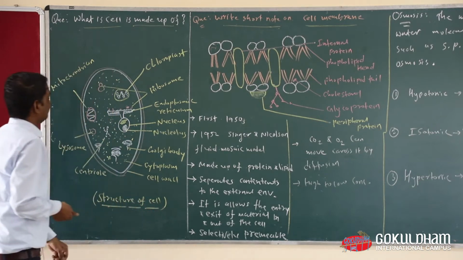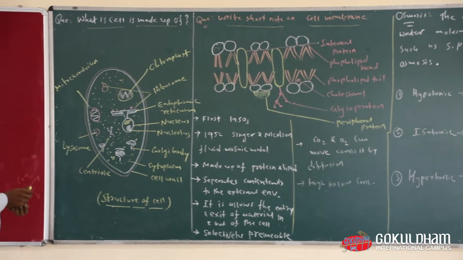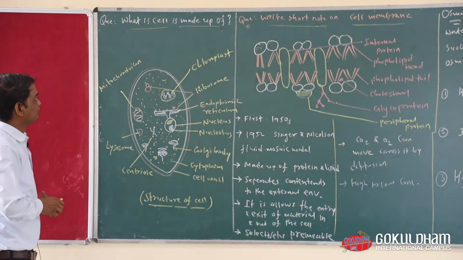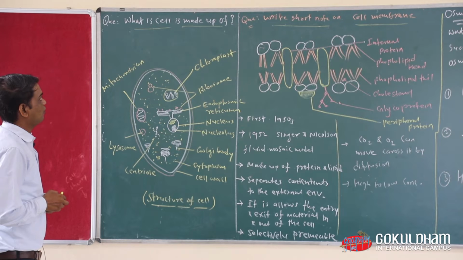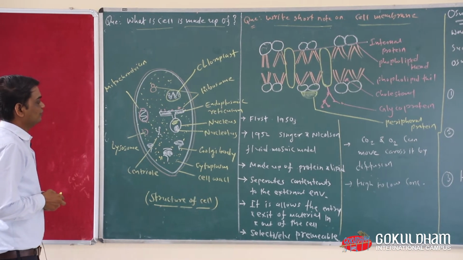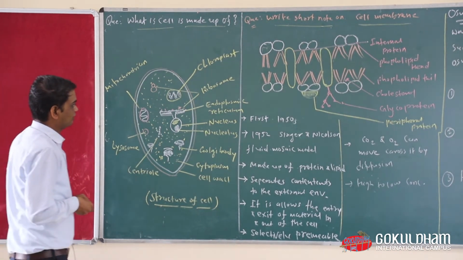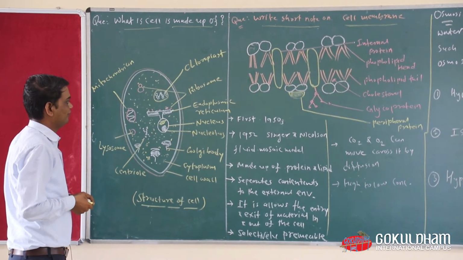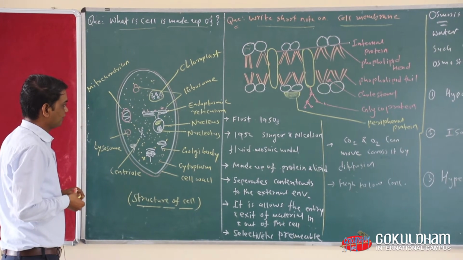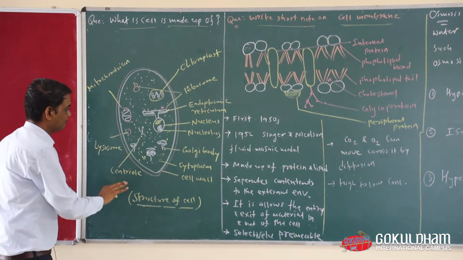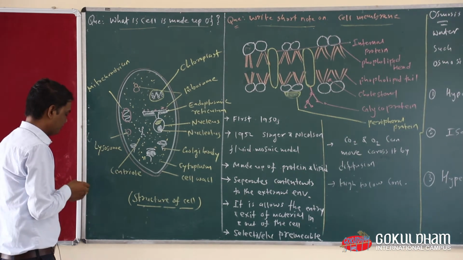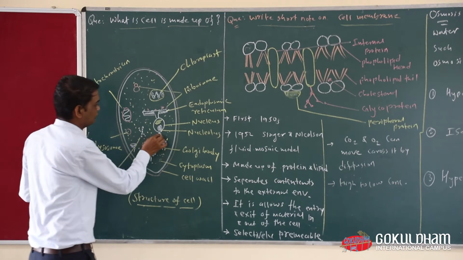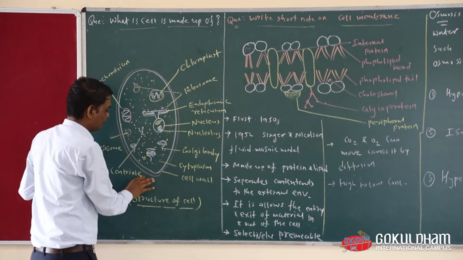We also learned information about the cell in our last video. Now today we are going to see what a cell is made up of. Everyone look here, there are lots of organelles present in our cell. This is our cell structure, and the most important portion is the nucleus.